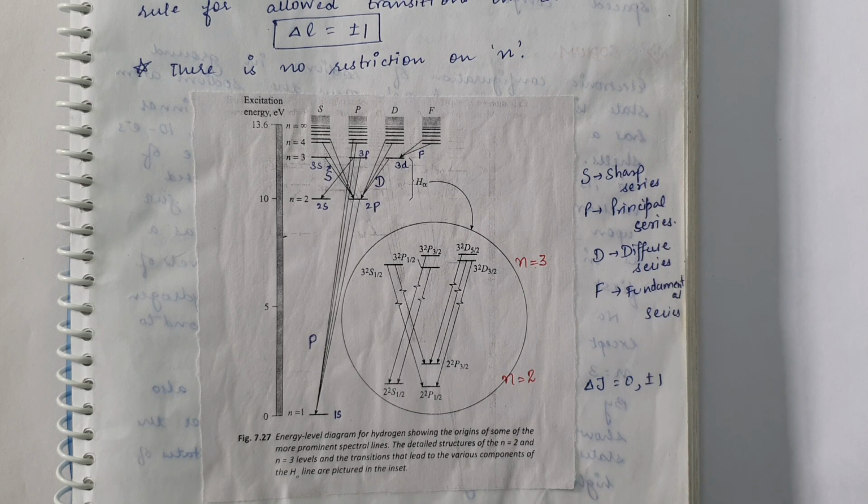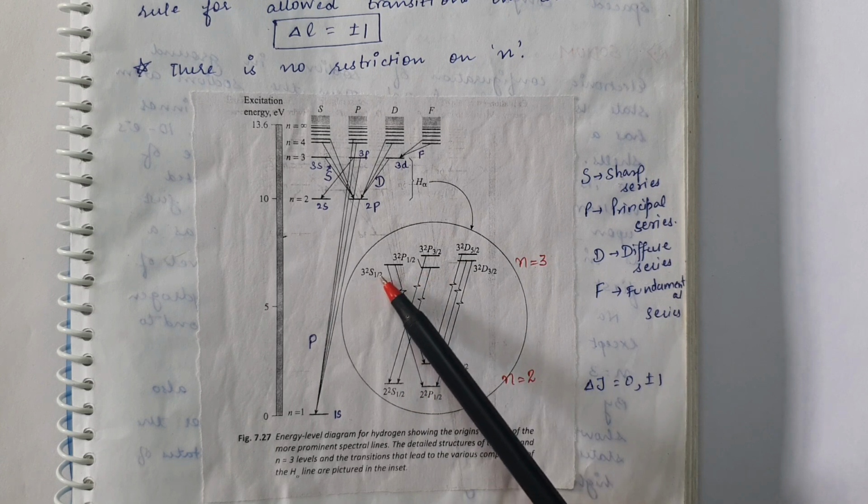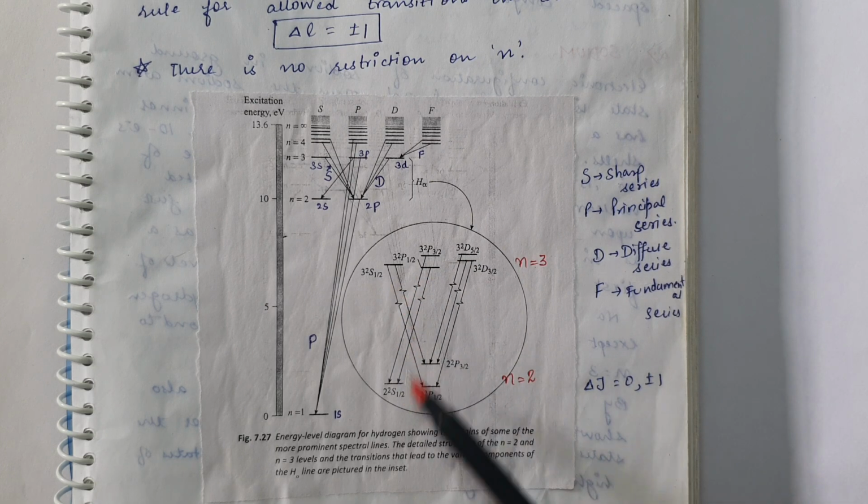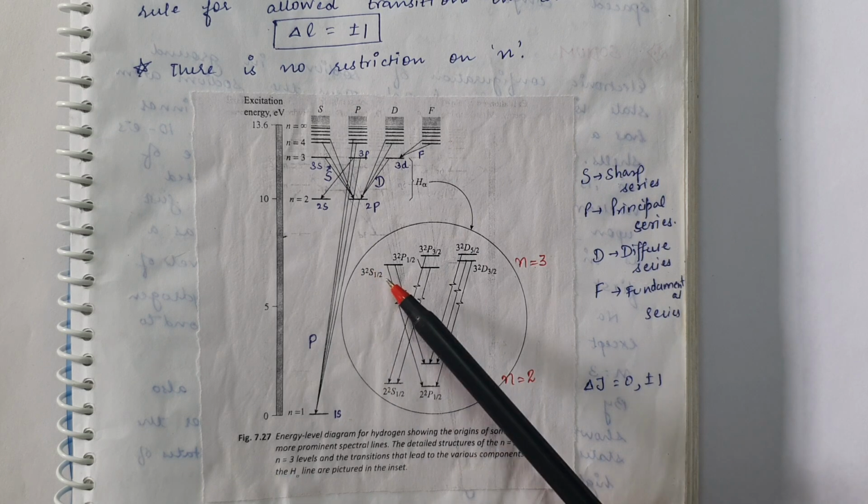Corresponding to S state, the value of L is 0. So what will be the value of J? It will be L plus S, that is 0 plus half, so it will be half.